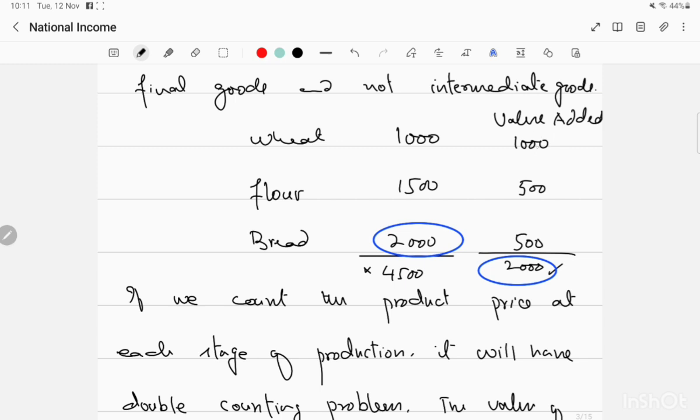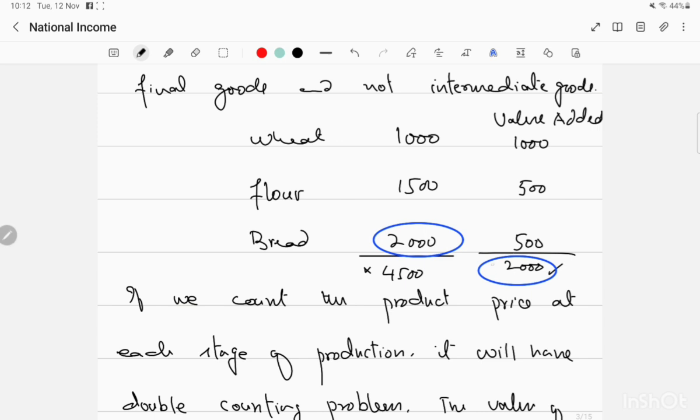For example, wheat was produced at 1000, then it is converted into flour by the flour mill, and its value is 1500. So 500 is value added to this wheat. When it is converted into bread by the bakery, again 500 value is added. So what is the value added tax? Wherever value is added at each stage of production, the government will impose a tax which is called value added tax. So it will be a three stage tax, which is causing more inflationary pressure in the country, and it is more aggressive in nature.